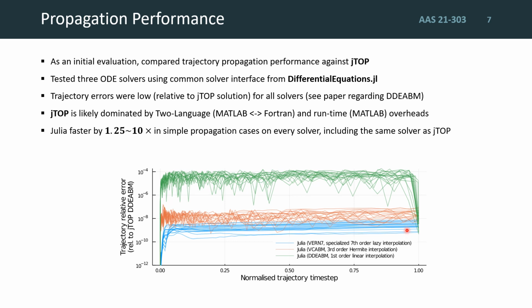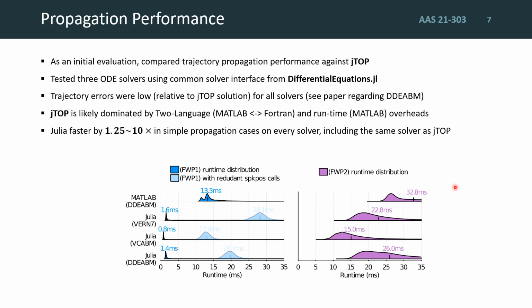More importantly, it is likely that JTOP's performance is dominated by language and runtime overheads between MATLAB and Fortran, and as such, our Julia solvers were able to outperform the JTOP propagator by up to an order of magnitude in every case, and even with the same solver used by JTOP.